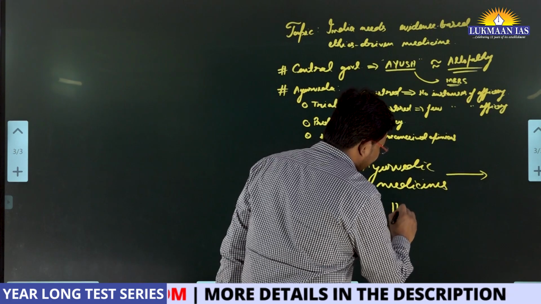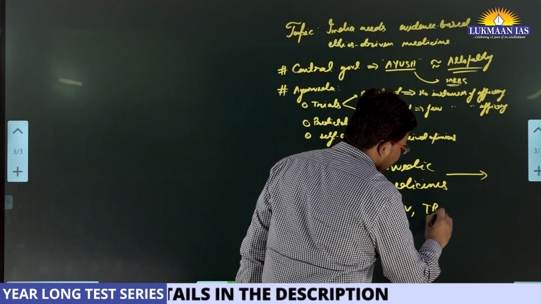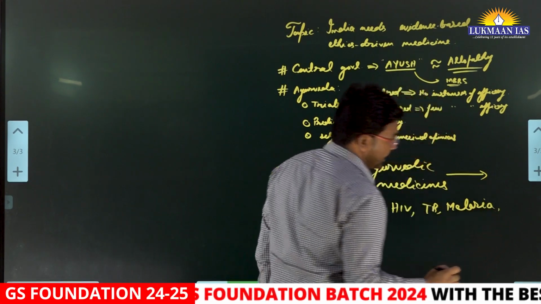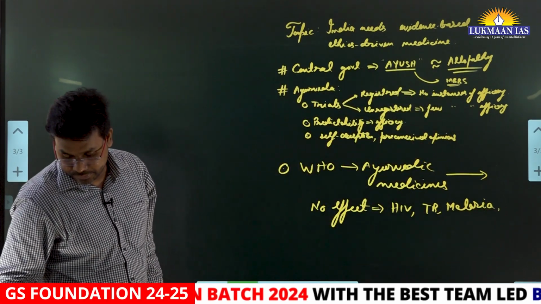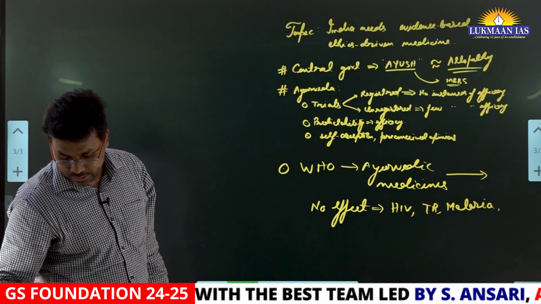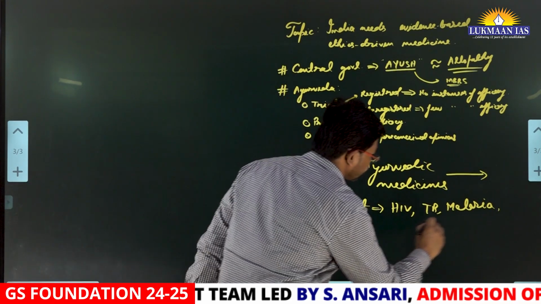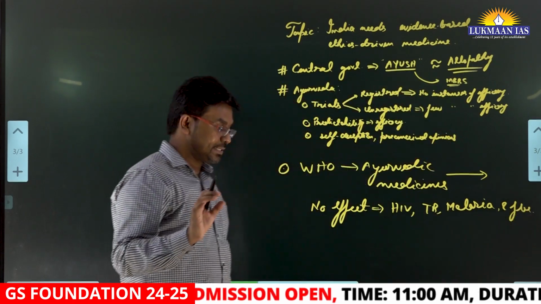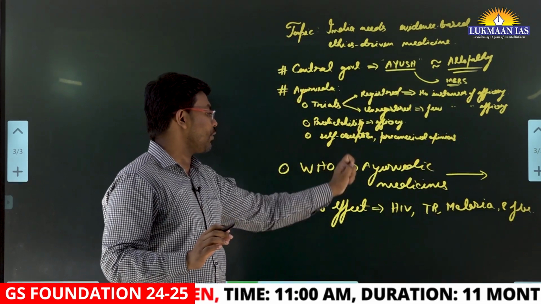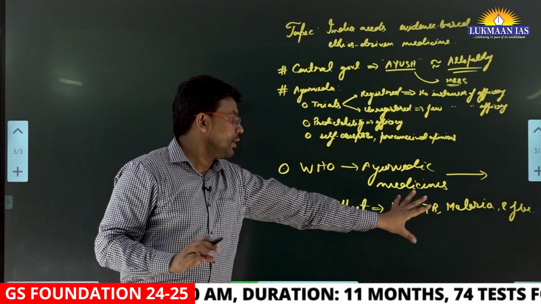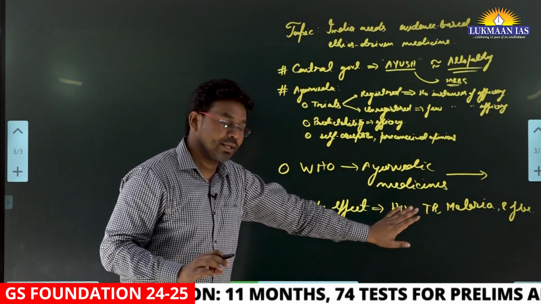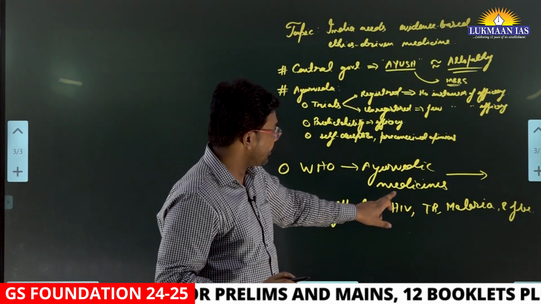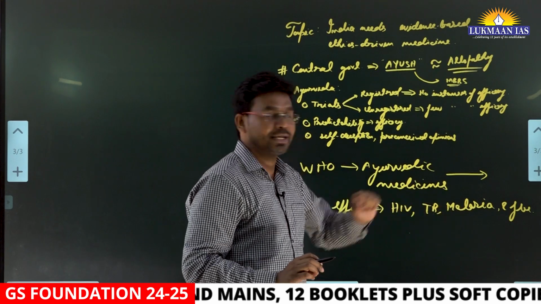and flu. So the World Health Organization says that there is no use of Ayurvedic medicine for these things: HIV, the human immunodeficiency virus, then tuberculosis, malaria and flu.